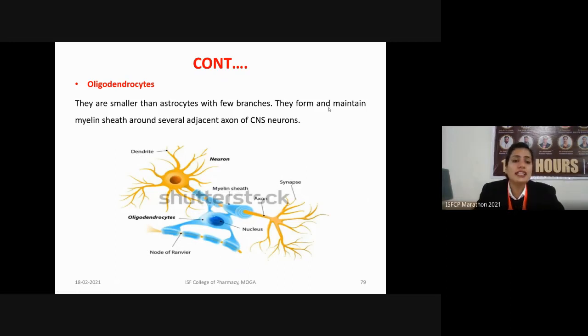So remember one thing, there is a difference. In the CNS neuron, the myelin sheath is formed by oligodendrocytes, whereas in the PNS, the myelin sheath is formed by the Schwann cells. So these are the oligodendrocytes forming the myelin sheath around the neuron, which is clearly visible in the picture.